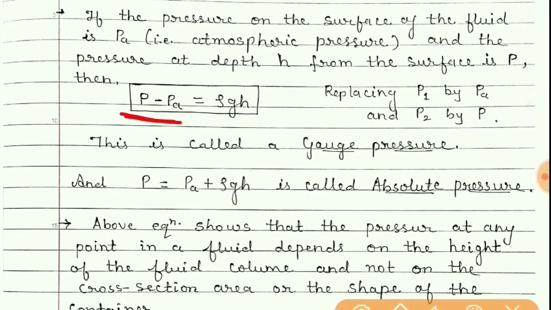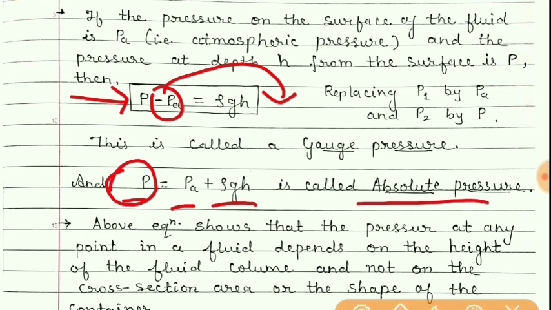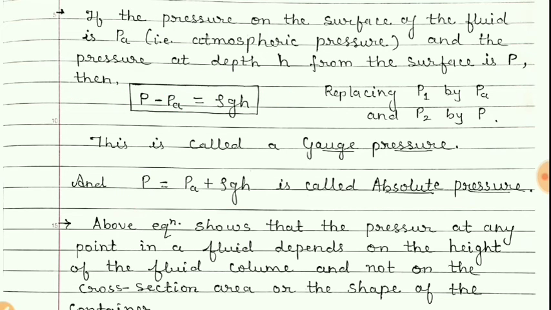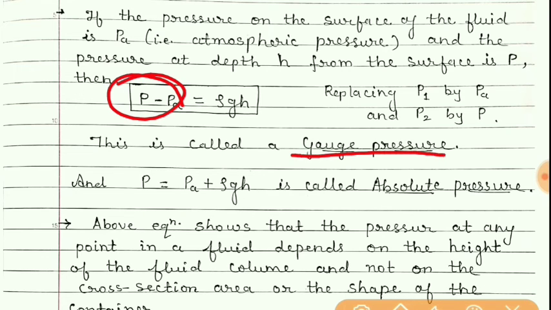This expression, P minus PA, is nothing but the gauge pressure. Now in this equation, if we make P the subject, then this minus PA will come to this side and become positive. So we get P is equal to PA plus rho gh. Here this P is known as absolute pressure. Remember, the difference gives gauge pressure and simply P gives absolute pressure.